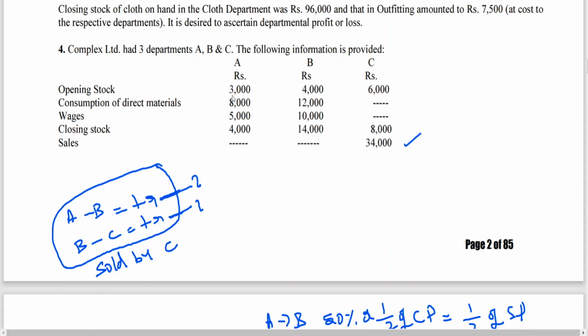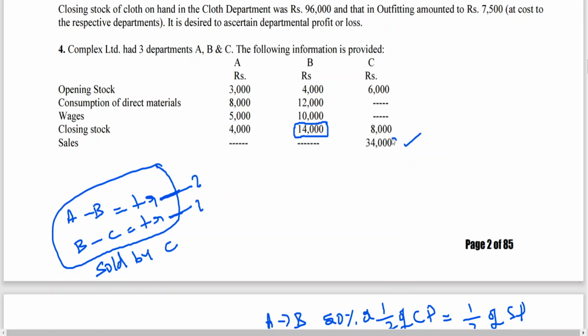A is like process costing, in simple words. A is processing something, then it is transferred to B for further processing. B has processed it, and then it is finally transferred to C. That means when nothing has been mentioned, the closing stock of B consists of stock transferred by A. Understand?